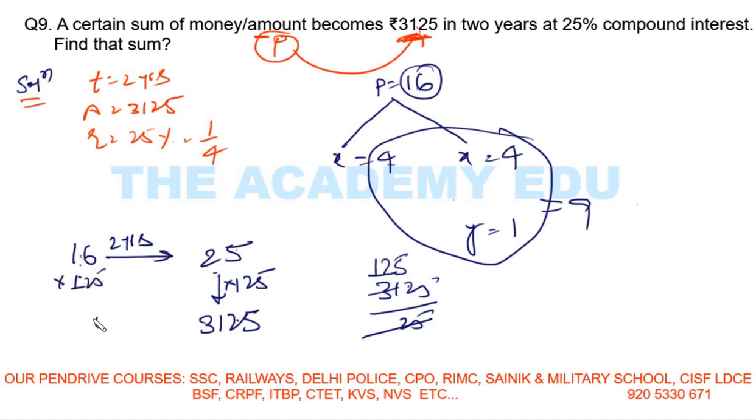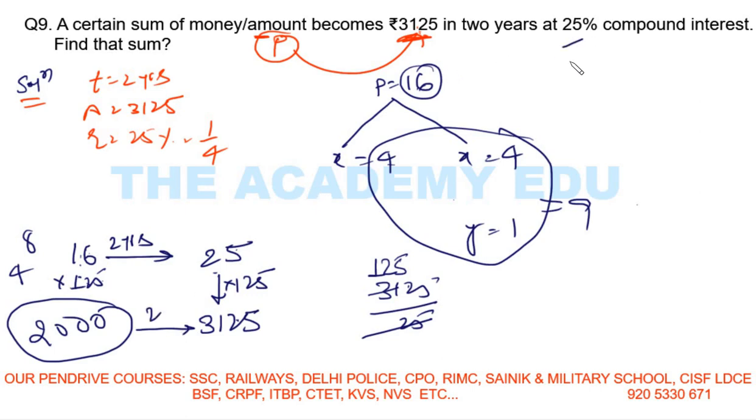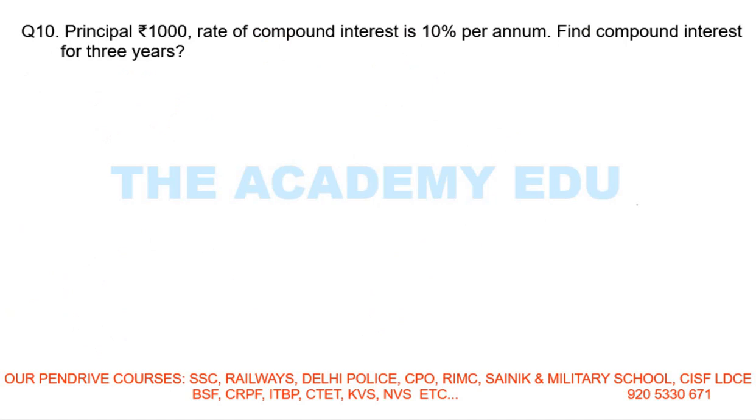So 16 5 ja 80, 8, 16 2 ja 32, 32 plus 8 40, 4, 16 1 ja 16 plus 4 20. So what is my principal? 2000. It becomes 3125 in 2 years at 25% rate of interest. Got it? So your answer is 2000. Move to the next question.